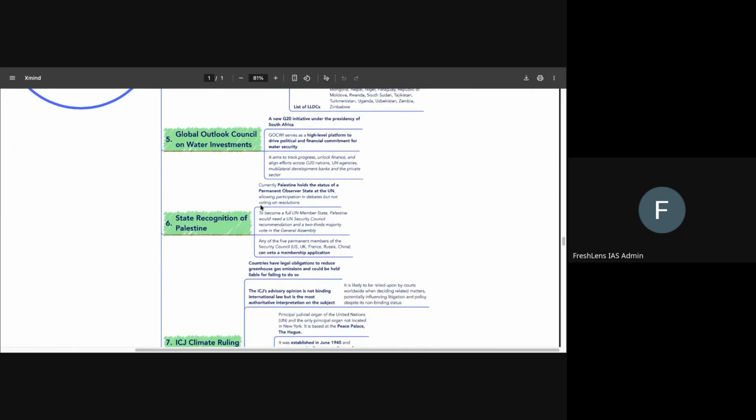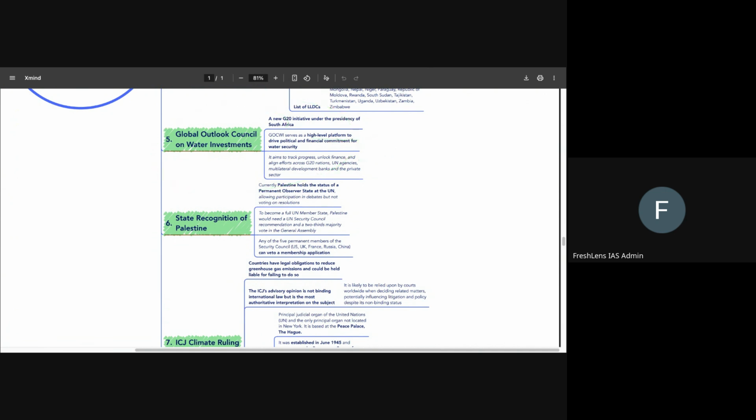Then comes the Global Outlook Council on Water Investment. So this particular initiative is by South Africa. And as we know, the recent G20 summit happened in Africa, South Africa itself. So there, this Outlook Council on Water Investment was launched by South Africa, and it is going to serve as a high-level platform to drive political and financial commitment for water security. That is what we have to be clear about.